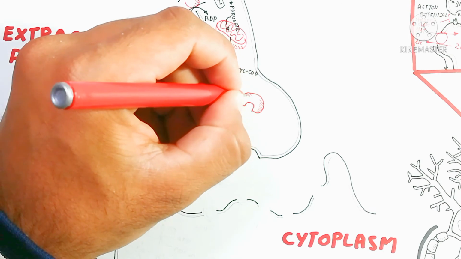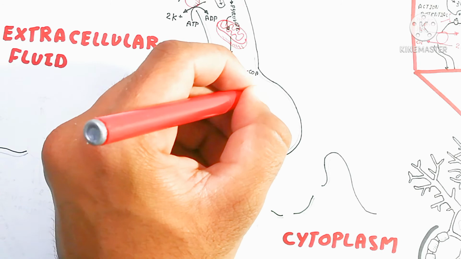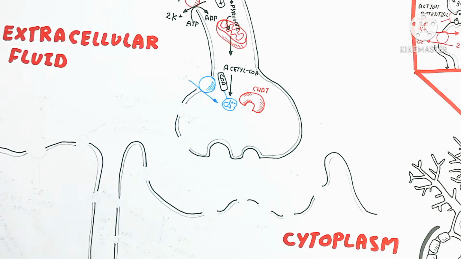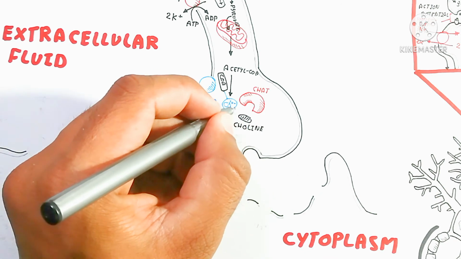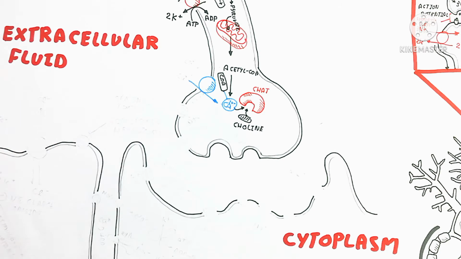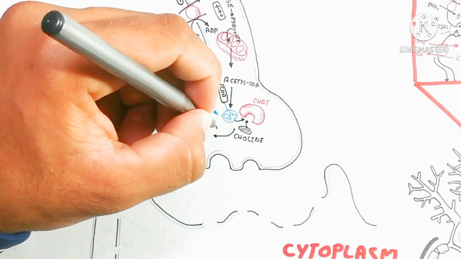neurotransmitter used only for the neuromuscular junction. On the other hand, many neurons contain other neurotransmitters, but here we will discuss just the acetylcholine neurotransmitter. So choline will be bound by the choline acetyltransferase enzyme. This choline acetyltransferase enzyme will create a neurotransmitter using calcium. So calcium will be used.